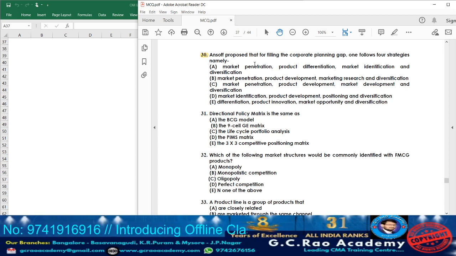If an organization deals with existing products and existing markets, it should go for market penetration. If it has an existing market but is introducing new products, it should go for product development.